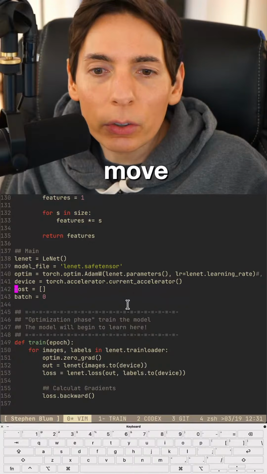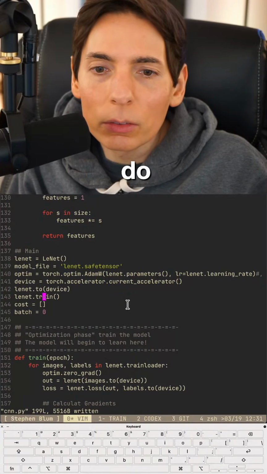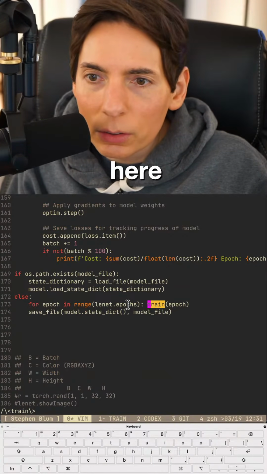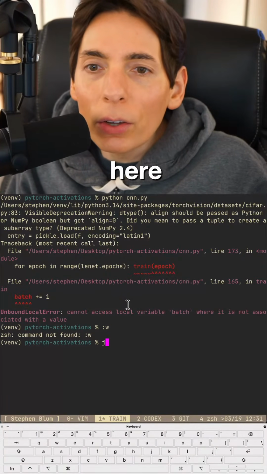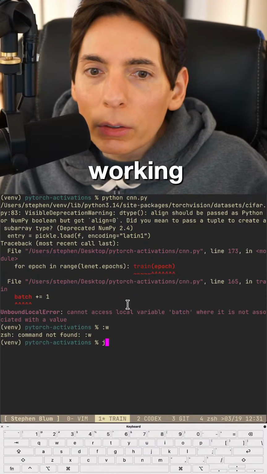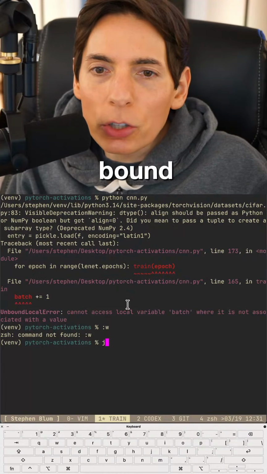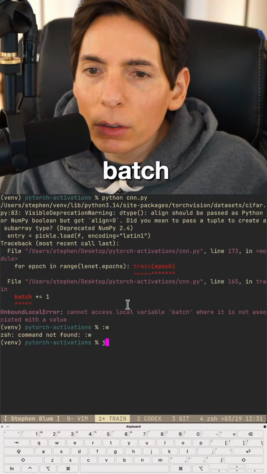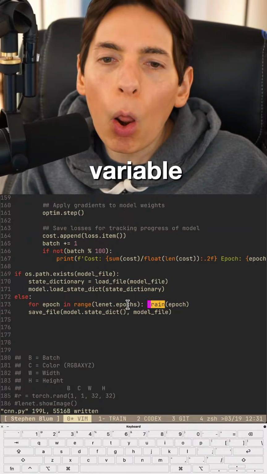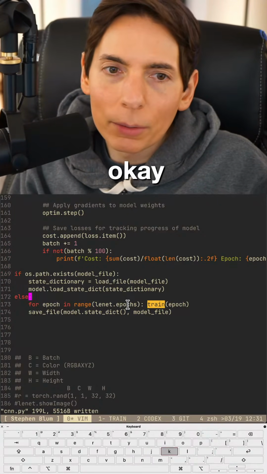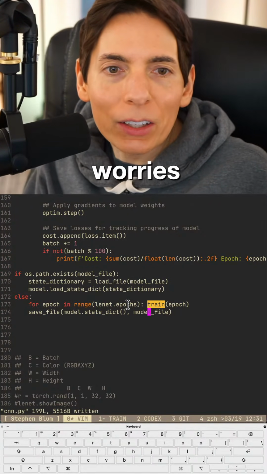Let's move this here. No, we can do that. So it's right here. Train. It's right here. Why is it not working? Unbound local, yeah, batch. Okay, so batch right there. Oh, cannot access local variable batch. Oh, okay. No worries. Another day, another bloom.